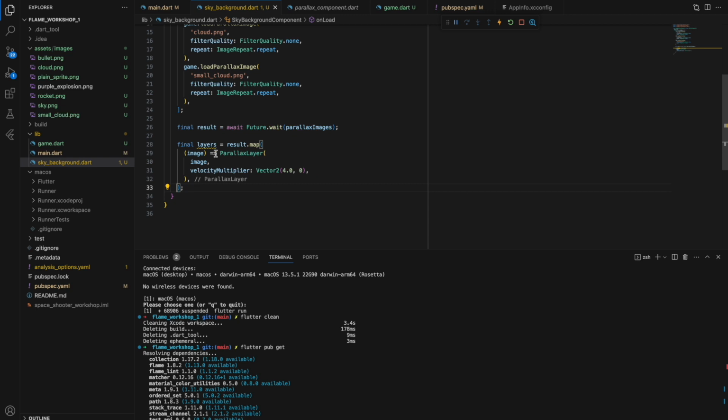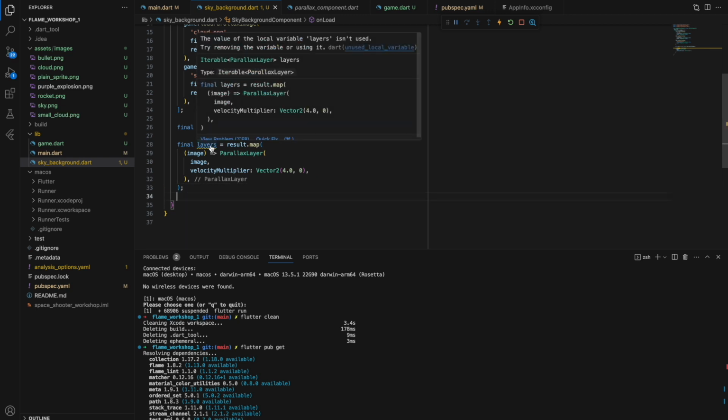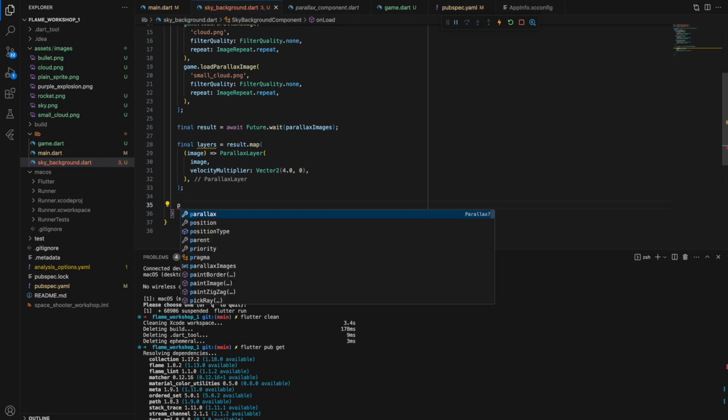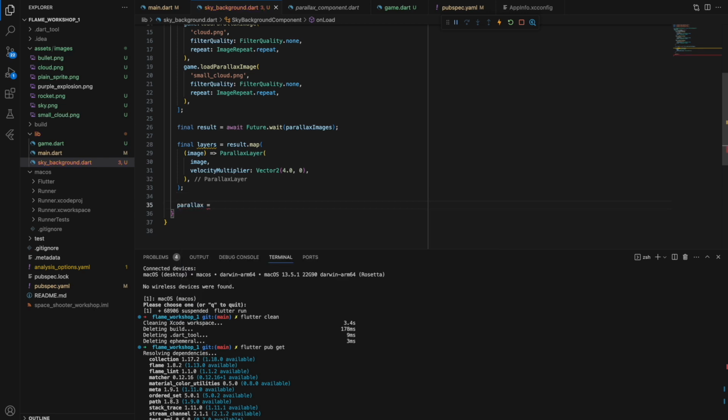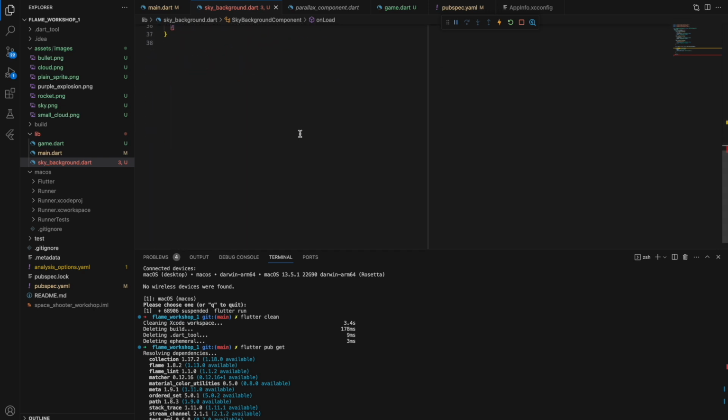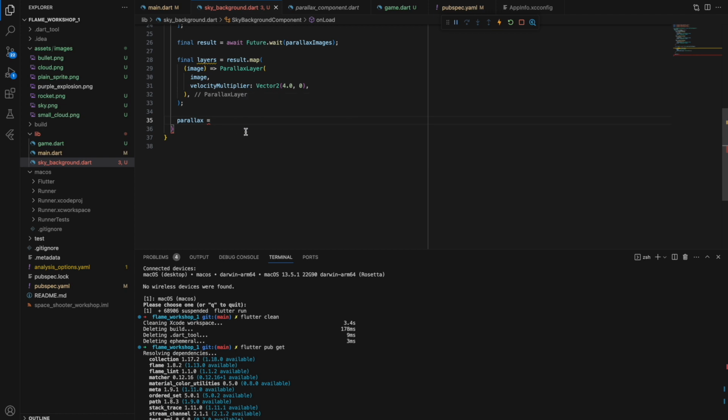Cool. Now we have a list, or iterable, of parallax layers, and finally we can initialize the parallax field of the class. So the parallax component has obviously parallax, and we can initialize it, and this guy needs layers.